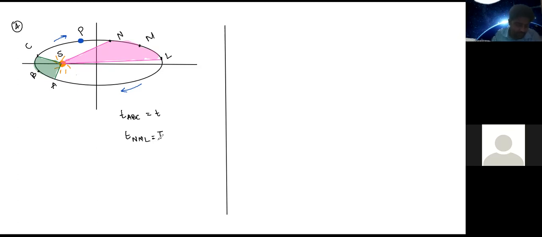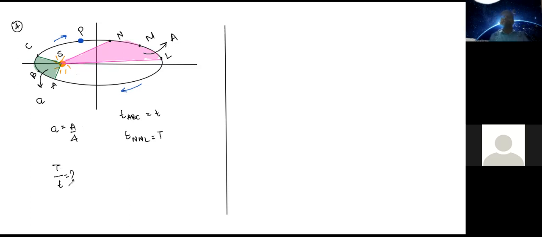Anything else? What is given about the area? What is the comment about the area of these shaded zones? It is given that the shaded area SABC is 4 times less than the area SLMN. So 4 times less, or 1/4, right? So if this area is small a, and this area is capital A, we are being told that this area a is equal to 1/4 of this capital shaded area A. And we have to find out the ratio between capital T and small t, correct? Yes, sir.